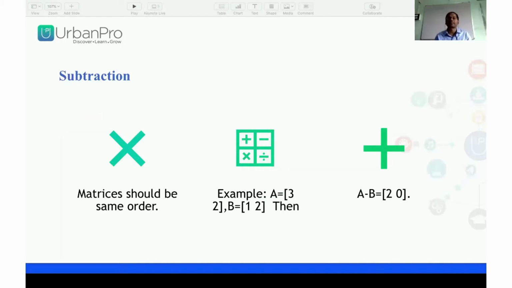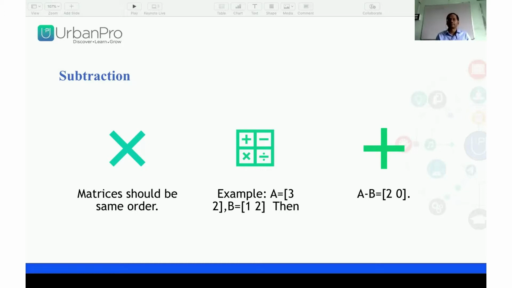Now I have to do subtraction. This also needs the same order; both matrices should be of the same order. One example: here also corresponding elements are subtracted. Suppose A equal to 3 2 and B equal to 1 2.